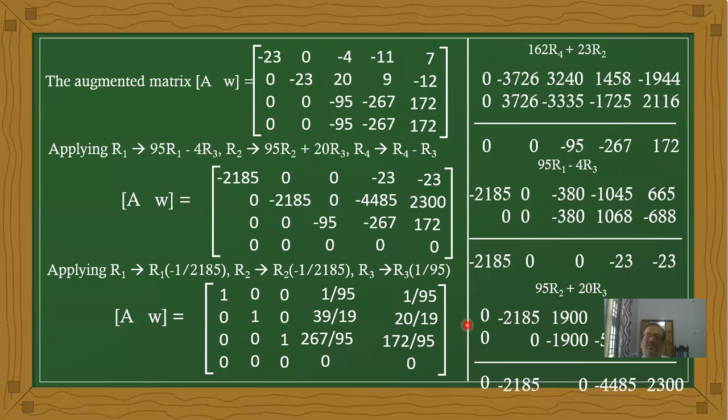here we have minus 162 times the fourth row and 23 times the second row now.